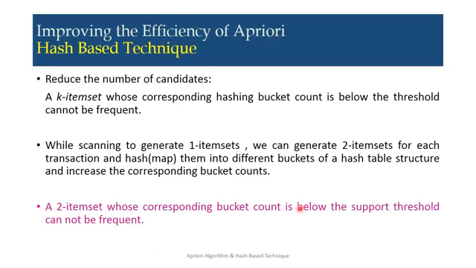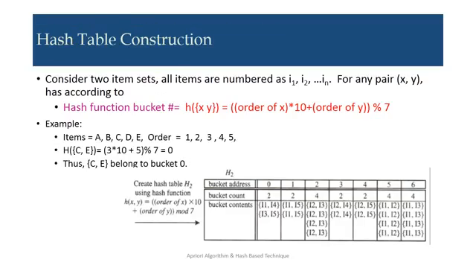While scanning to generate one item sets, we can generate two item sets for each transaction and hash them into different buckets of a hash table structure and increase the corresponding bucket count. So no need to scan again and again. Once you are scanning for one item sets, you can find the two item sets simultaneously and use the hashing bucket method to find the frequent item sets. A two item set whose corresponding bucket count is below the support threshold cannot be frequent.